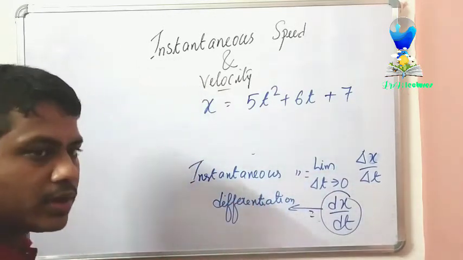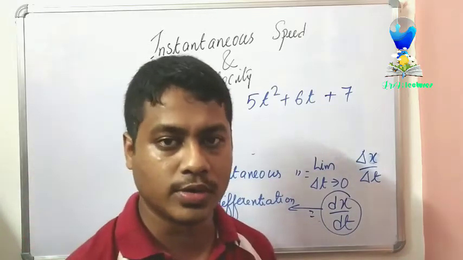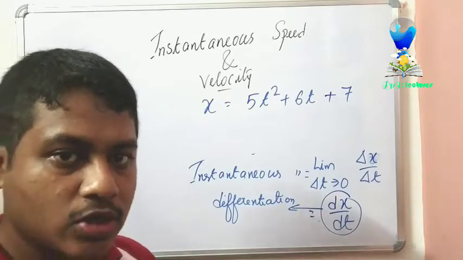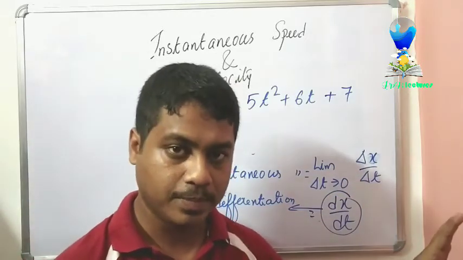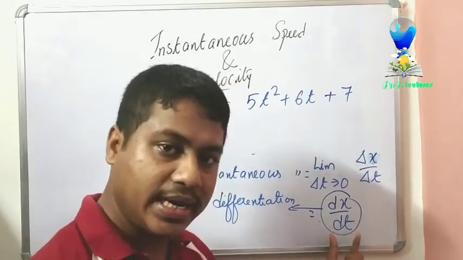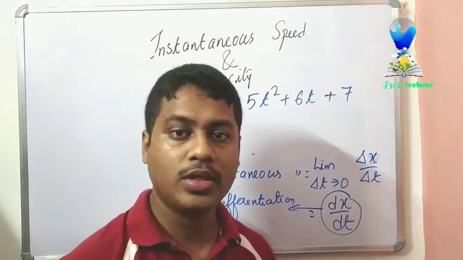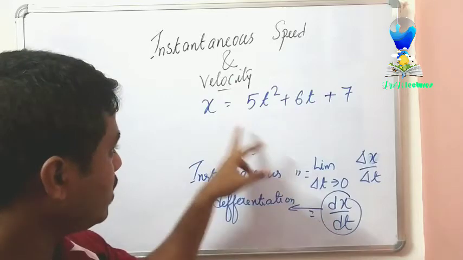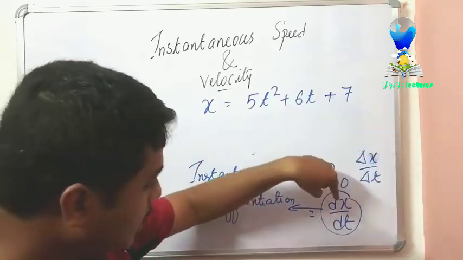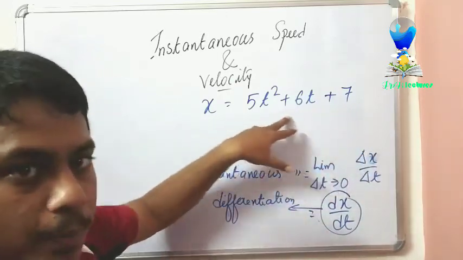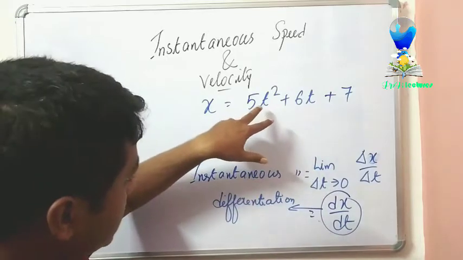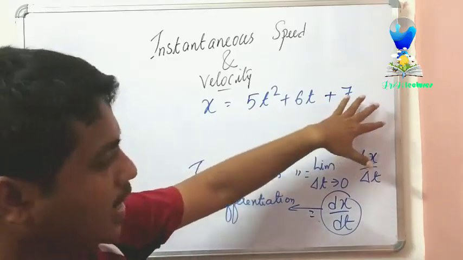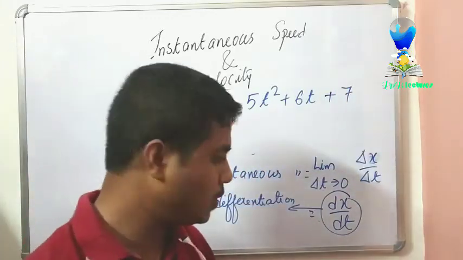And for doing the differentiation, you need to know some certain rules. This x will be the expression on which you will be doing the differentiation, and this lower part, dt, represents the variable with respect to which you can do the differentiation. As you can see here, this x will be this whole expression. I'll be putting this x as this value, and you can see there is t square t, and as a variable there is t square t, and the other one will be t to the power 0.